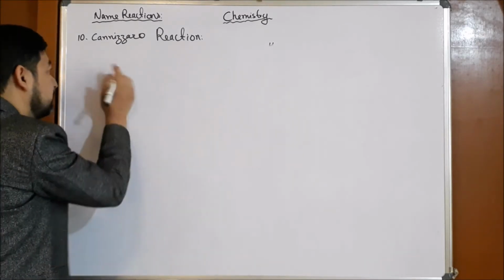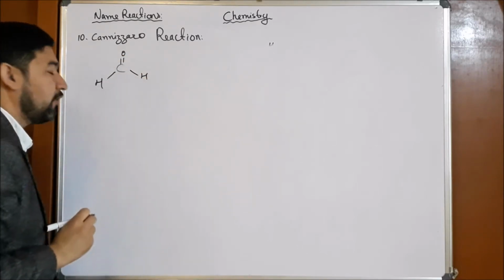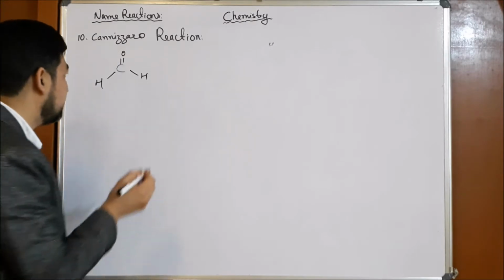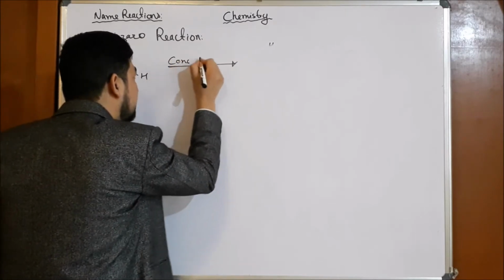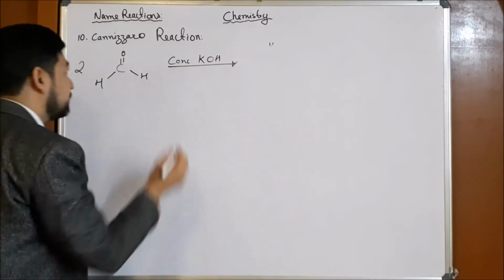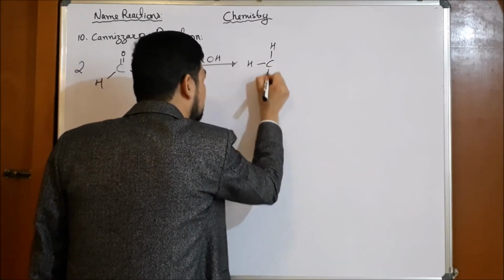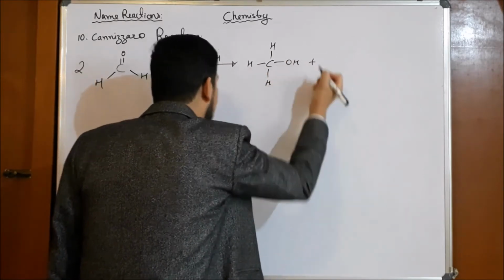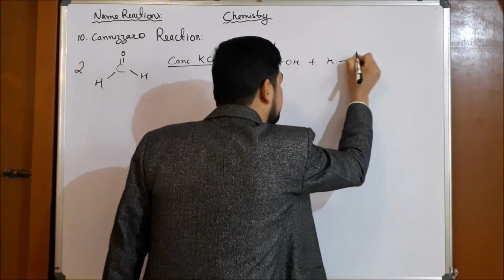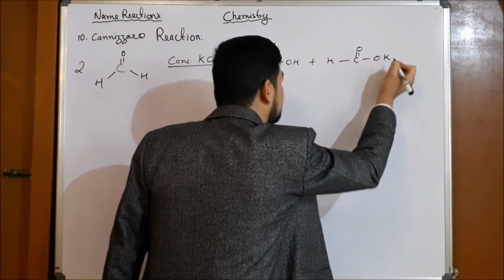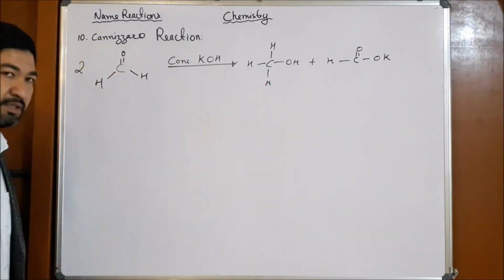So I'll write an aldehyde which does not have alpha hydrogen: formaldehyde, or methanal. Two molecules of this in the presence of concentrated alkali, so I will use KOH, form an alcohol as one of the products, and the next is the salt of the carboxylic acid. Sorry, the potassium salt, since we have used potassium. So this is the Cannizzaro reaction.